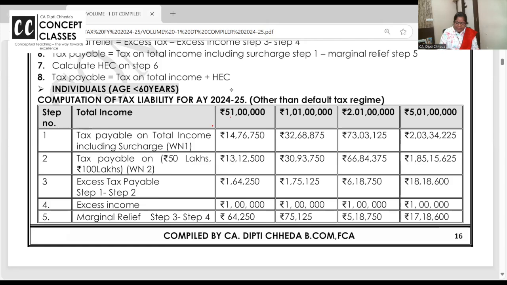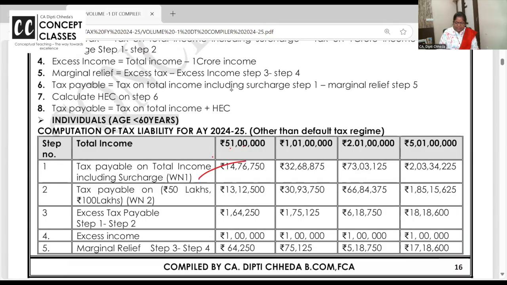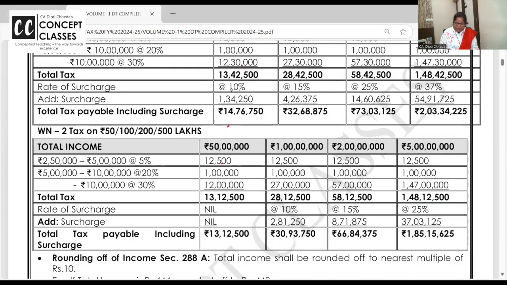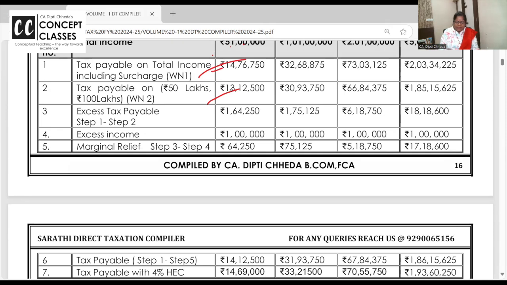Just because my income exceeded 50 lakhs, on 51 lakhs, I'm ready to pay 10% surcharge and 1476. But if my income was 50 lakhs, I would have paid tax, but no surcharge up to 50 lakhs. So my tax is only this difference. What is the tax on 51 lakhs? 1476. Tax on 50 lakhs? 1312. How much is excess tax? 164.